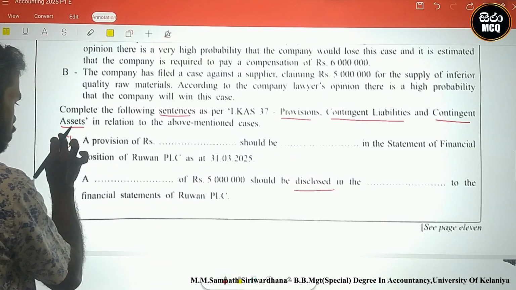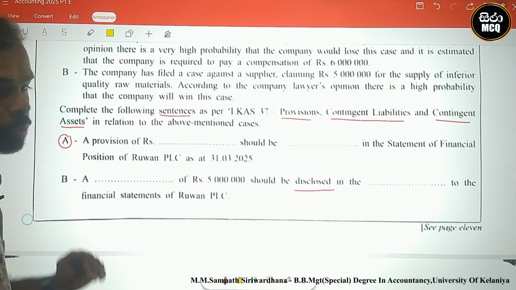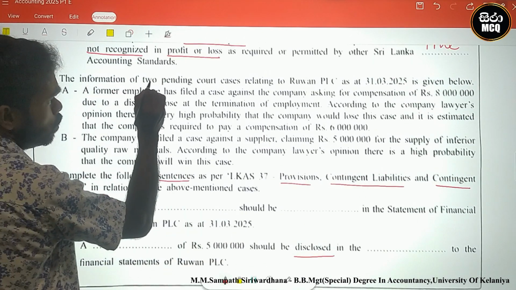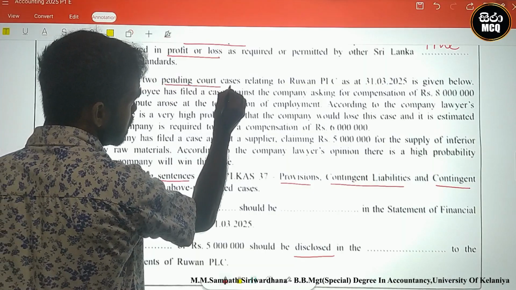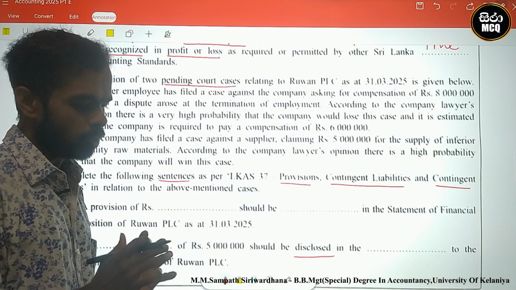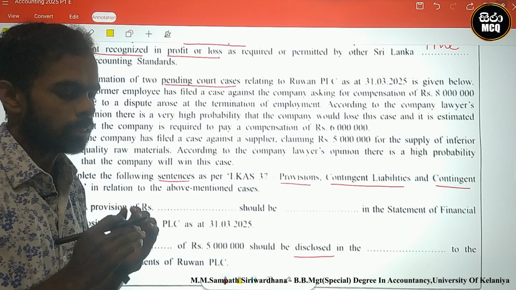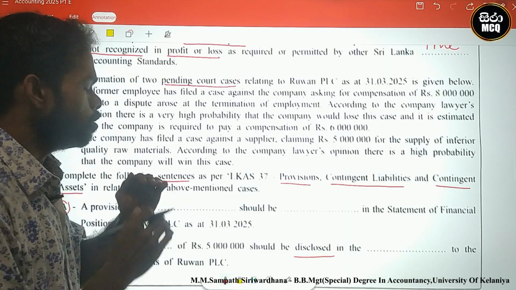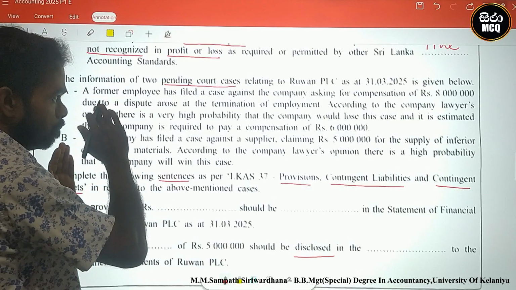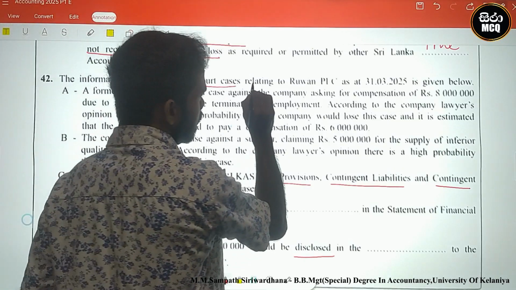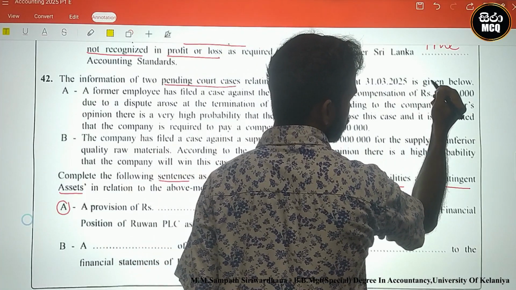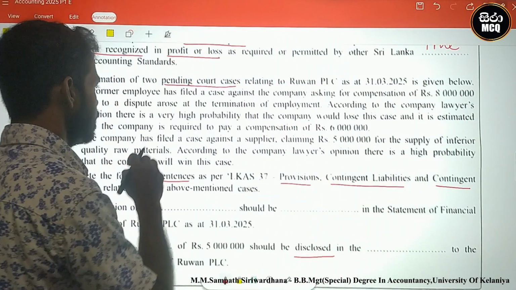Look here, what are the cases? Firstly, we concentrate on A. The information of two pending court cases. Pending means already carried out, but not given the final result. We cannot identify the final result, but there are pending court cases relating to Ruan PLC as at 31st March 2025, given below.